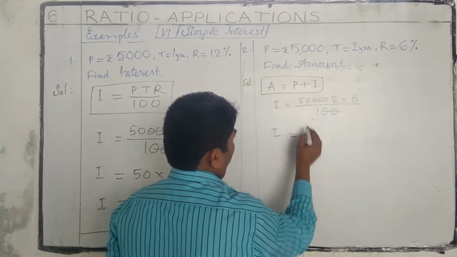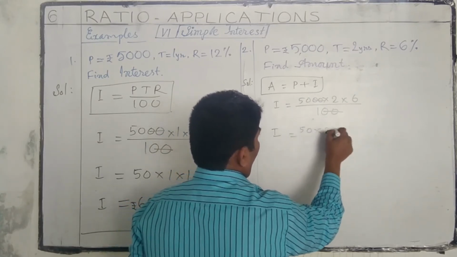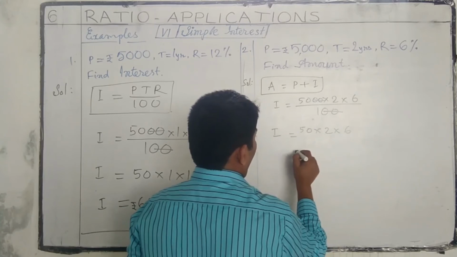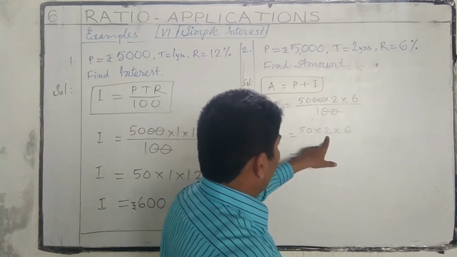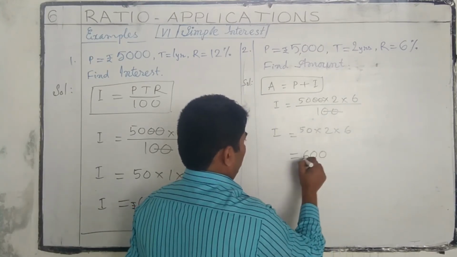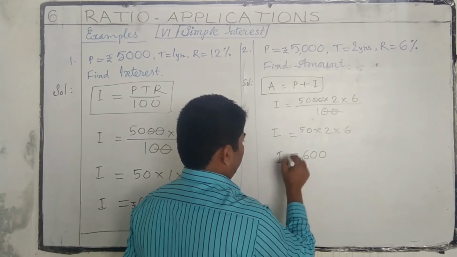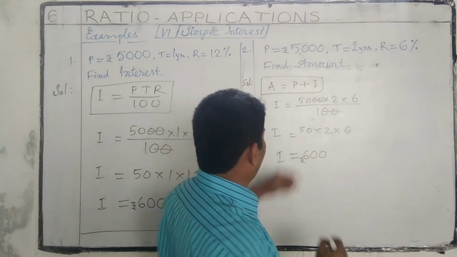I is equal to 50 into 2 into 6. 6 twos are 12, 12 fives are 60, 1 zero. So interest is 600, but here we have to find amount.